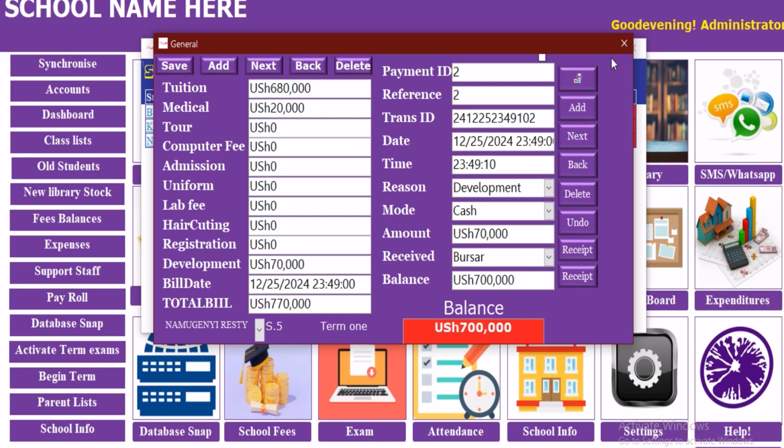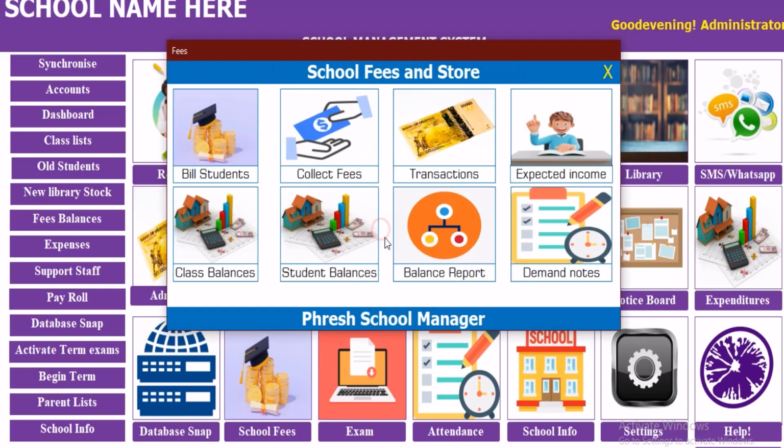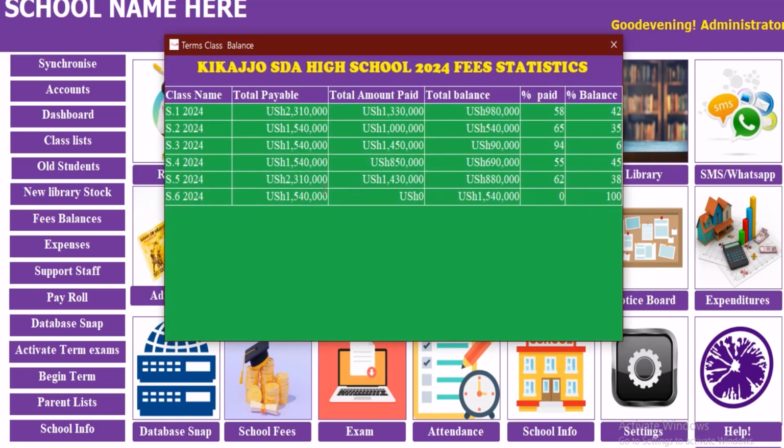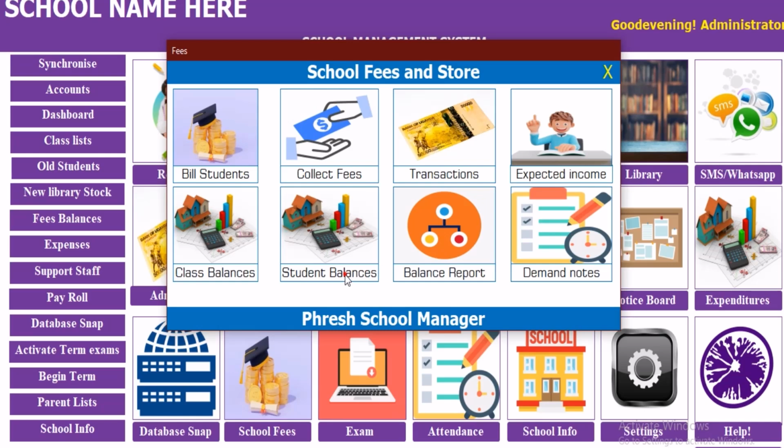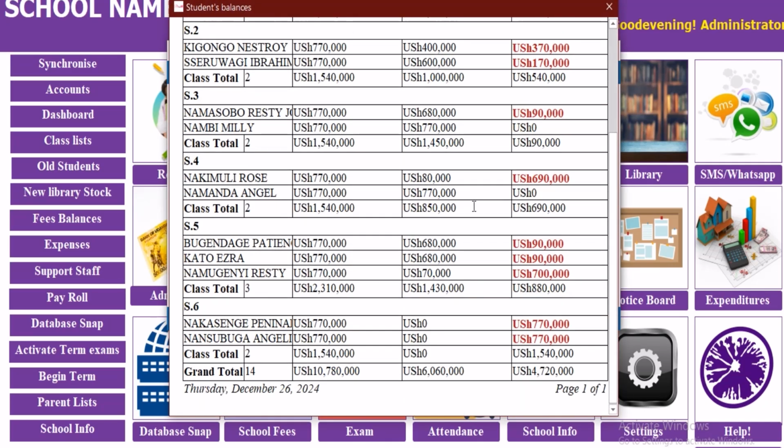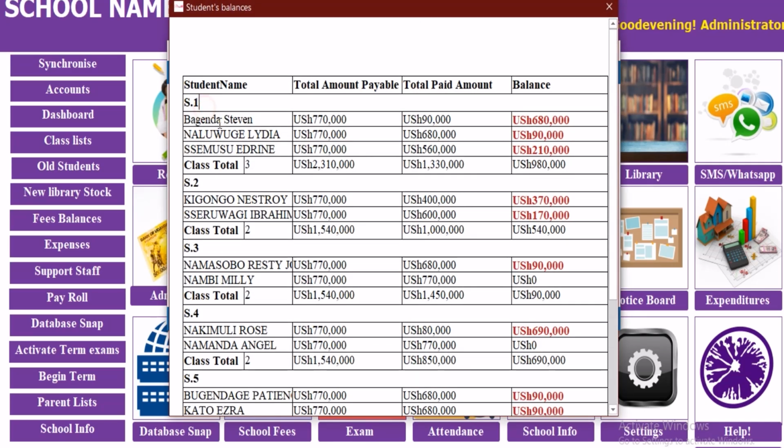So when we go back, let us check the class balances. Now senior 5, you're saying that they have paid something, and now this is the total demanded. Then from there we have a balance report for all students. Senior 1, these are the number of students demanded, and this is the amount demanded for each. For those demanded, they will be in red, and it will sum up all the amount that is demanded, amount paid, total amount that they are supposed to pay.